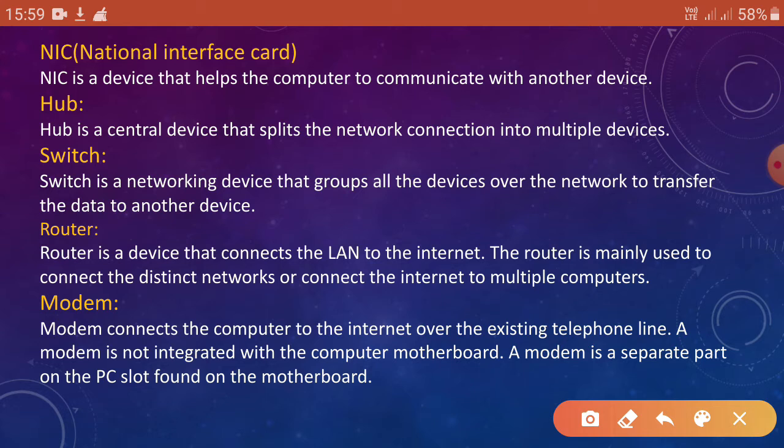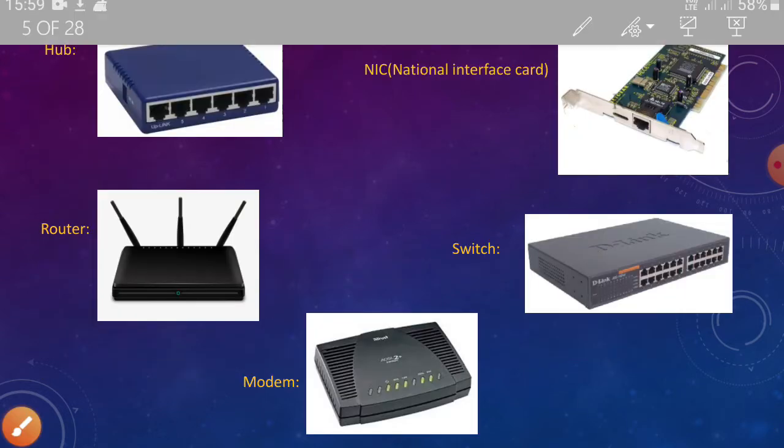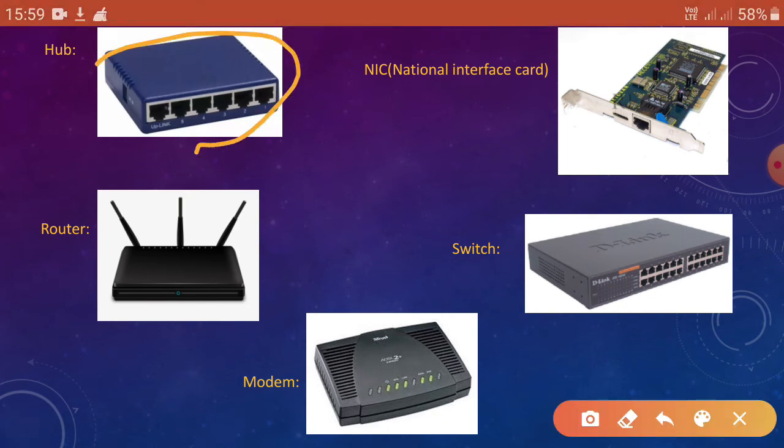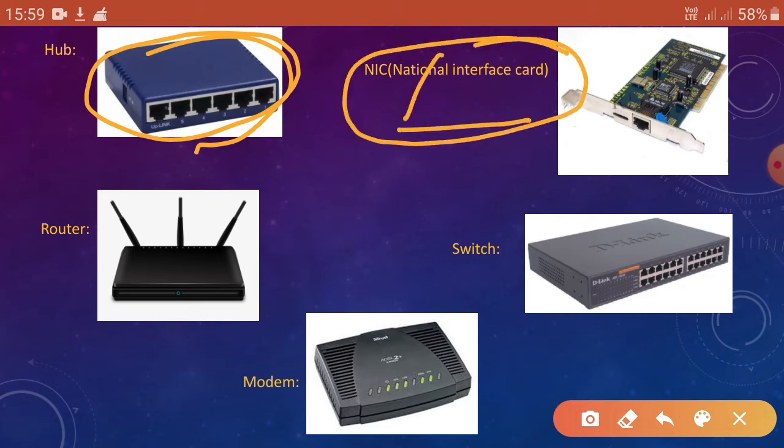So take a look at all these pictures. This is the picture of a hub. It is a network interface card.